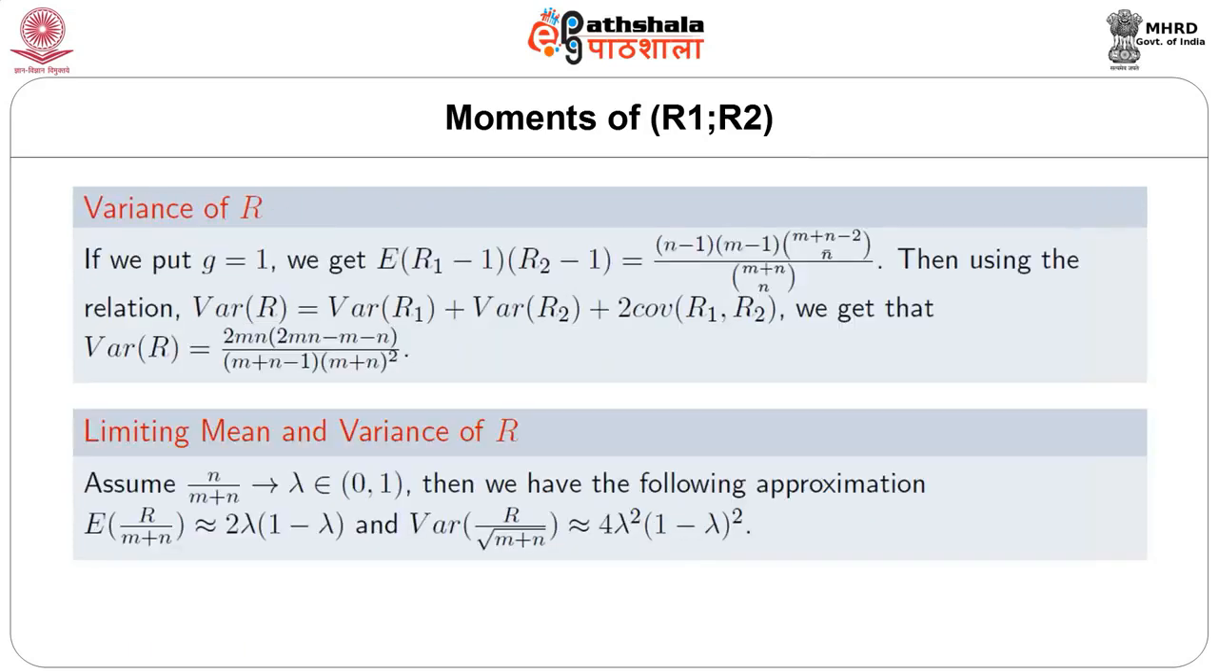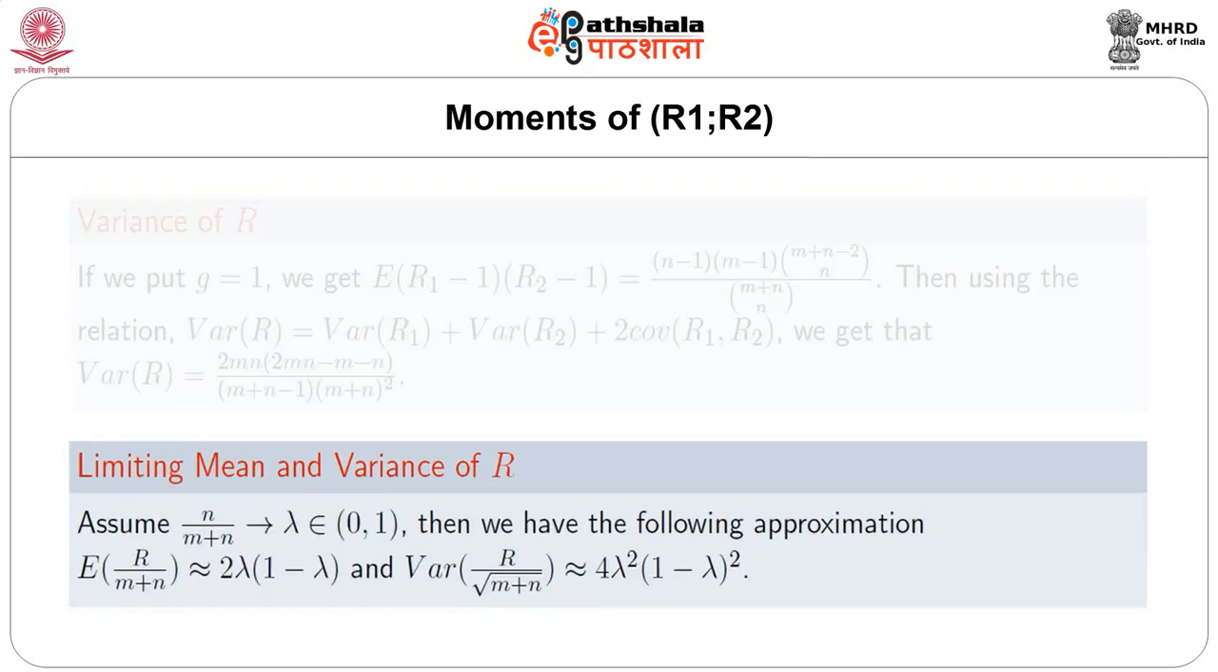Now to obtain the variance of r, if we put g equal to 1, we get the expected value of r1 minus 1 multiplied by r2 minus 1 as n minus 1 multiplied by m minus 1 multiplied by m plus n minus 2 choose n, whole thing divided by m plus n choose n. Thus, using the relation that variance of r equals variance of r1 plus variance of r2 plus twice the covariance of r1 and r2, we get the desired expression of variance.